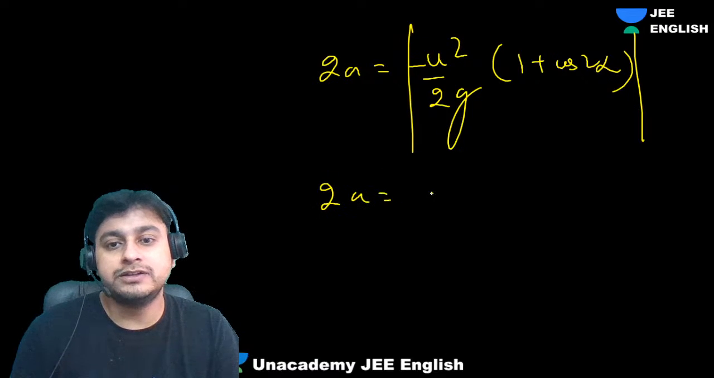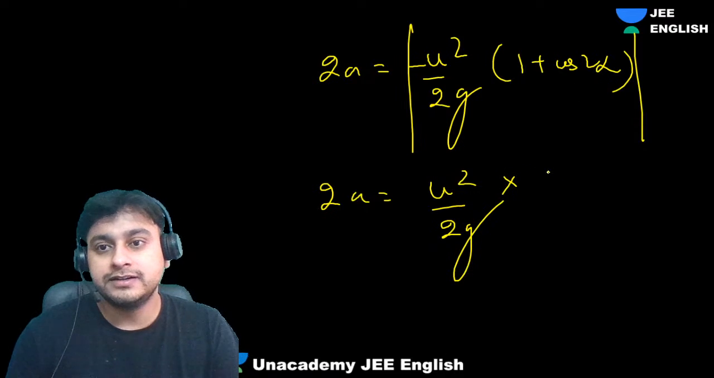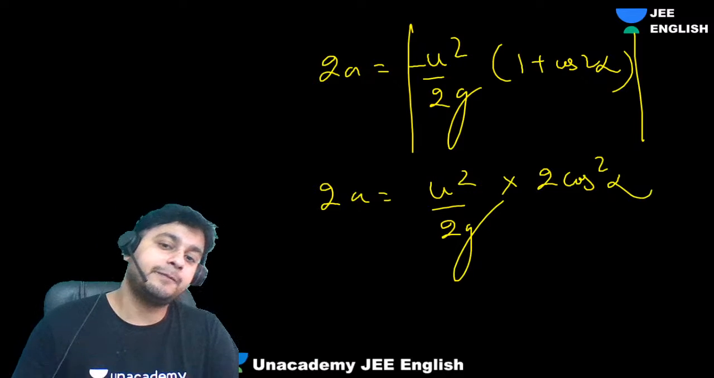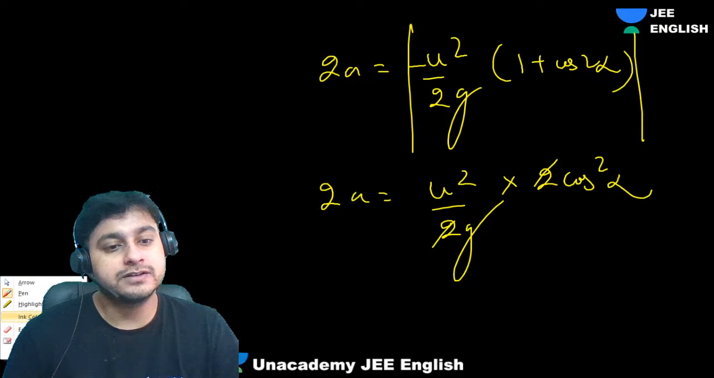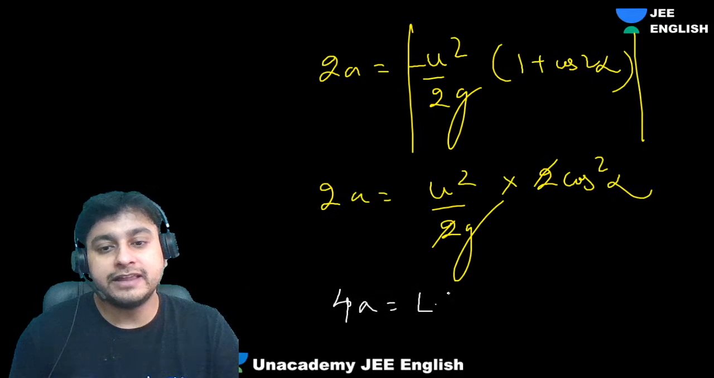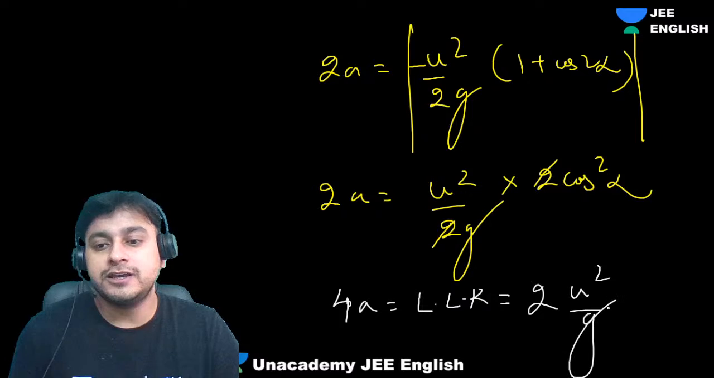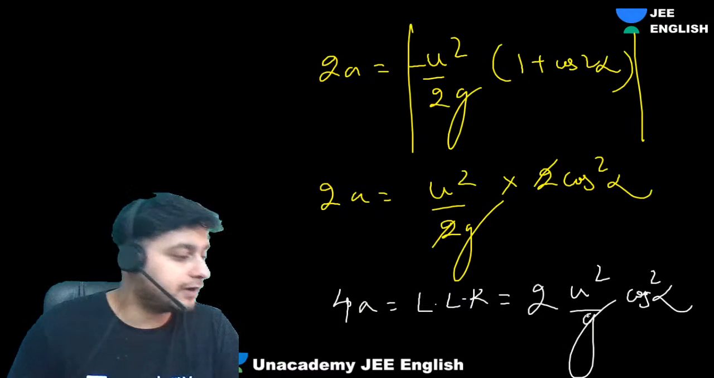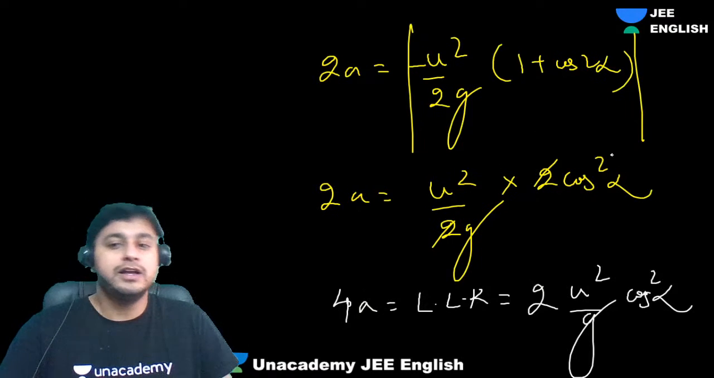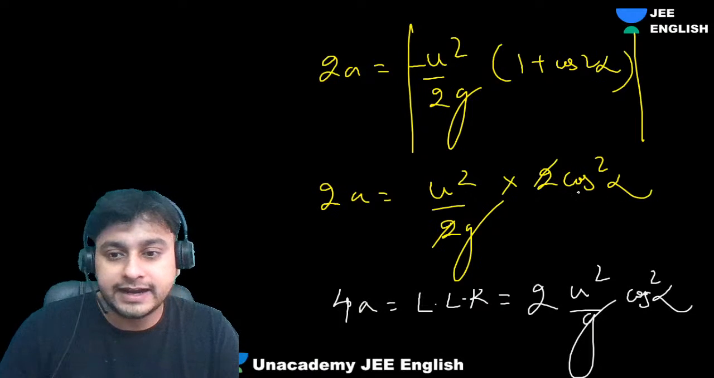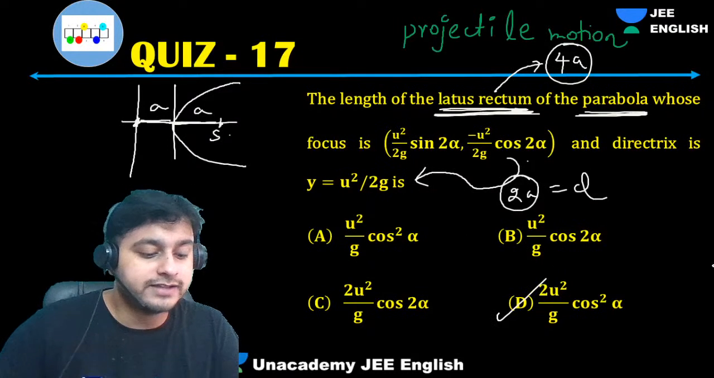We'll get 2a is equals to u square by 2g times 1 plus cos 2 alpha. What is it? 2 cos square alpha. Isn't it? Yes. So we got this as 2a is equals to this. So guys, can I say 4a, the length of latus rectum, will be equal to 2 times of this, 2u square by g cos square alpha. Understood? Easy. 1 plus cos 2 alpha formula, I used it as 2 cos square alpha, and that is the answer. Option D. Easy problem. Chalo guys, now let's move ahead.